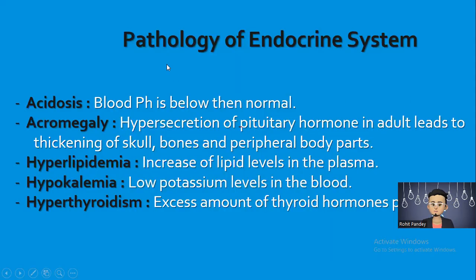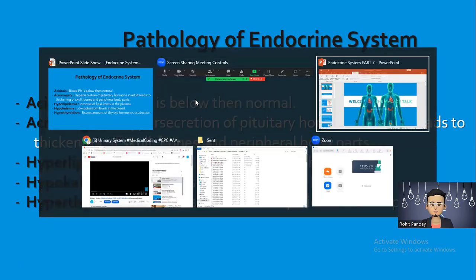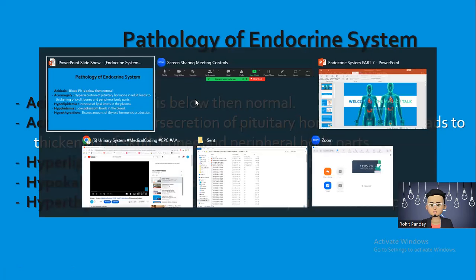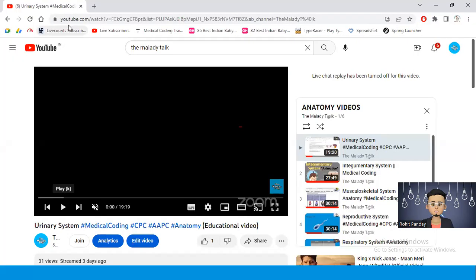Now, pathology of the endocrine system. Acidosis is when blood pH is below normal. We need to see this on Google, it will make it easy.